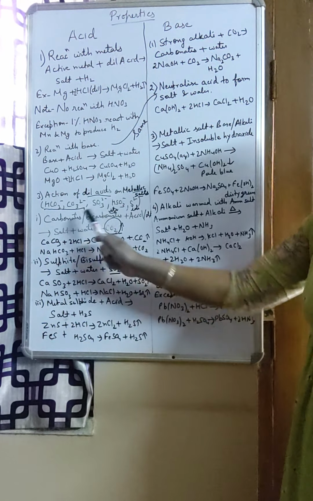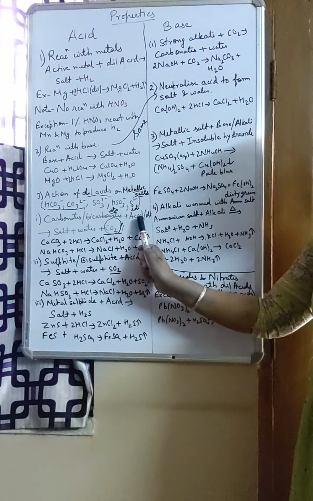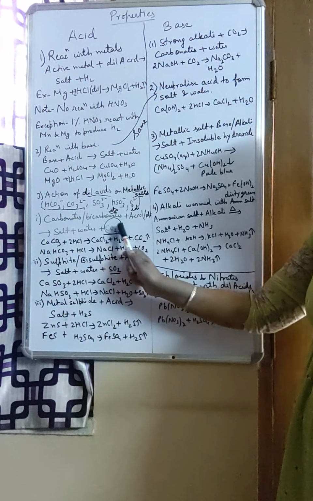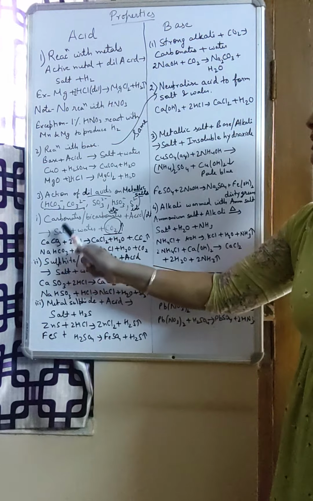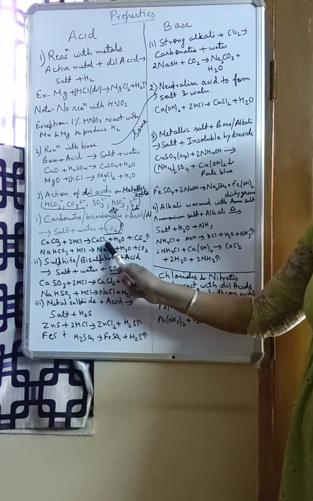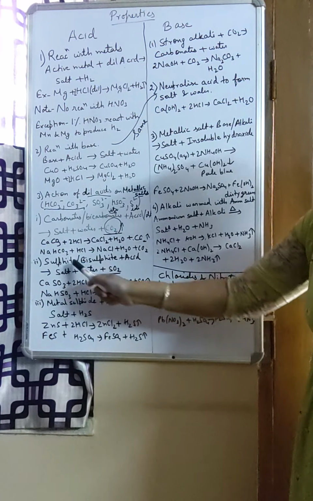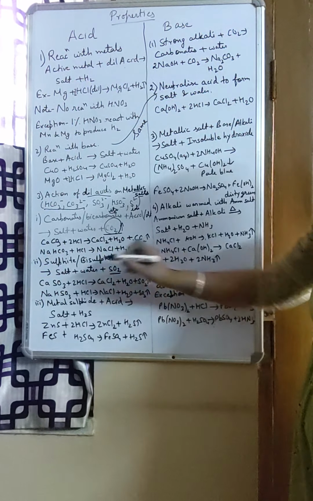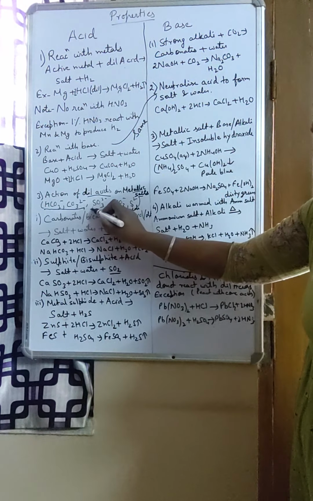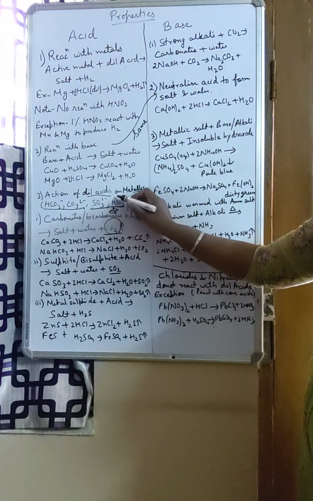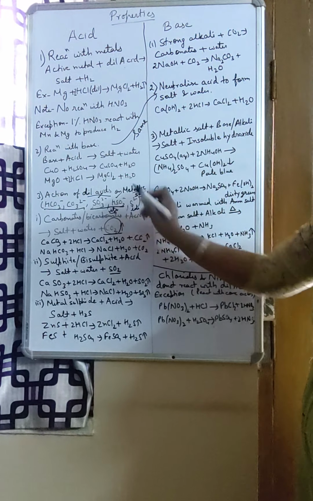We need to remember that carbonate and bicarbonate react with dilute acid to give salt, water and carbon dioxide. The respective salt, like if it is calcium you will get calcium salt, if it is sodium you will get sodium salt.